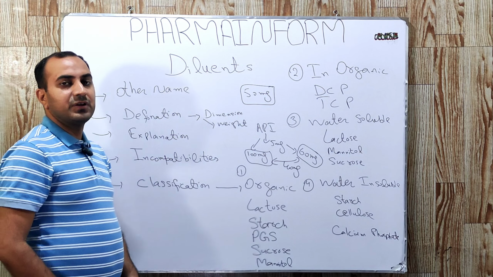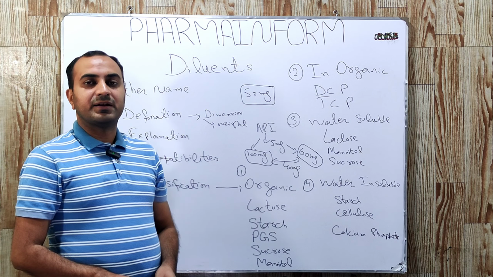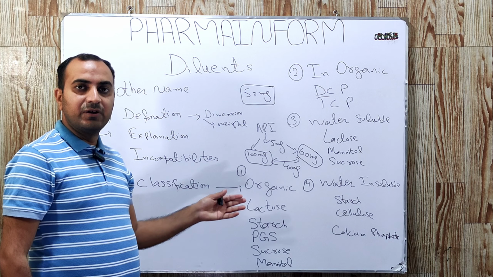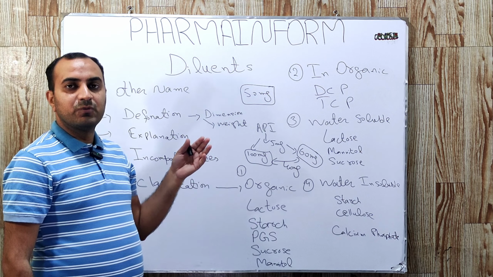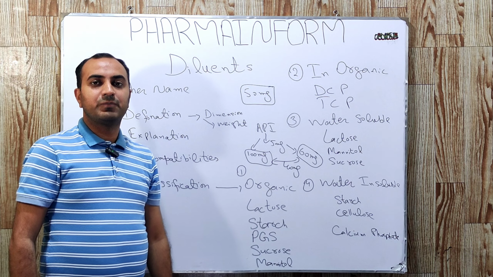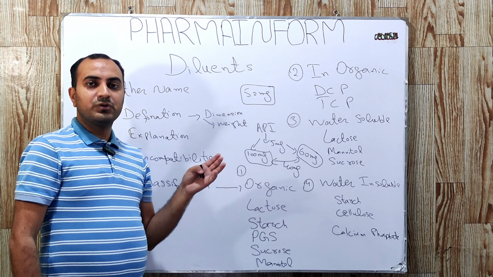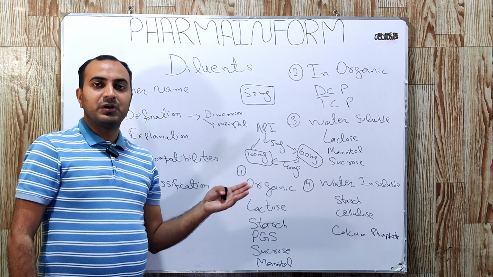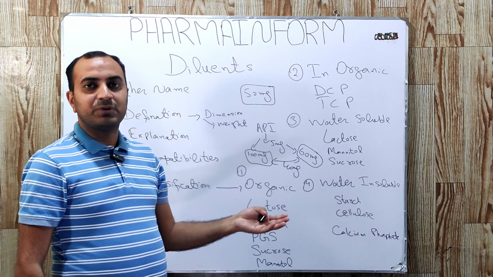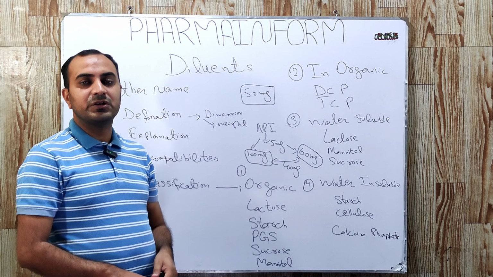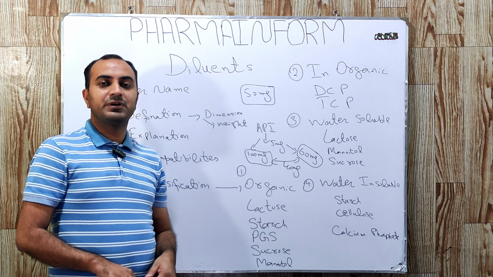The next point is very important. Before selecting a diluent for any dosage form, we must be aware of its incompatibility studies, because any diluent may be incompatible with an API and may result in reduced bioavailability of that API.